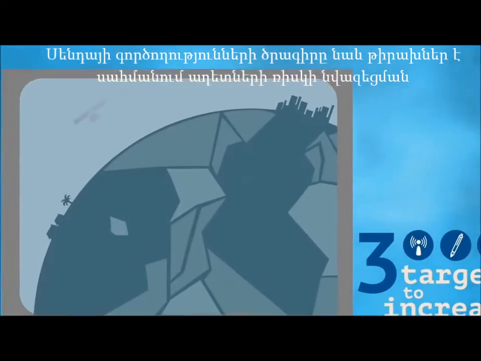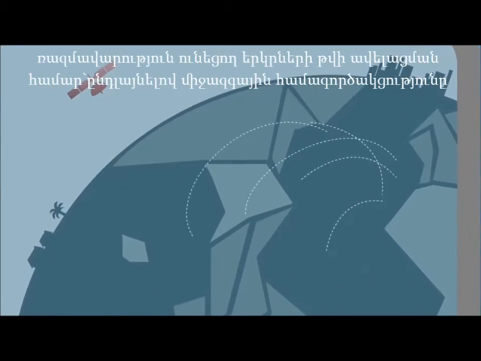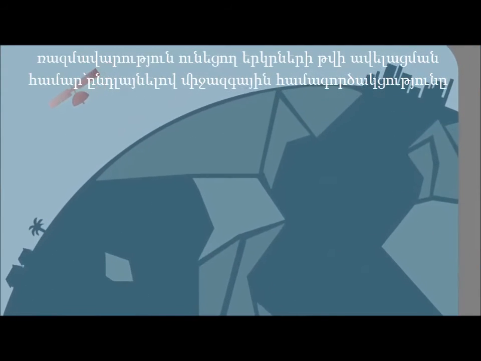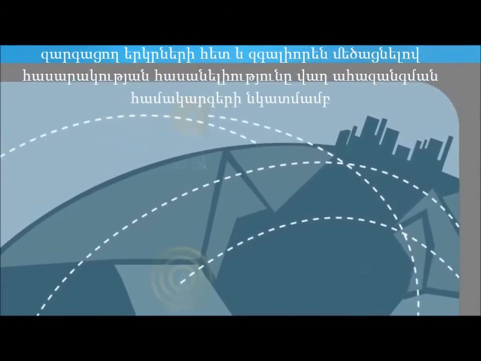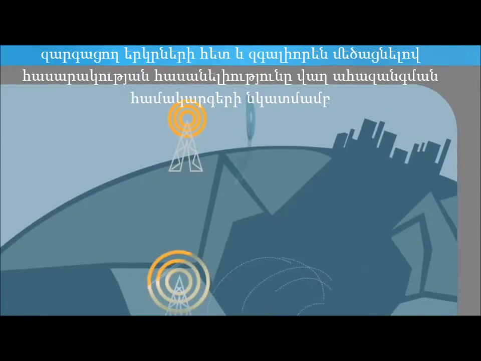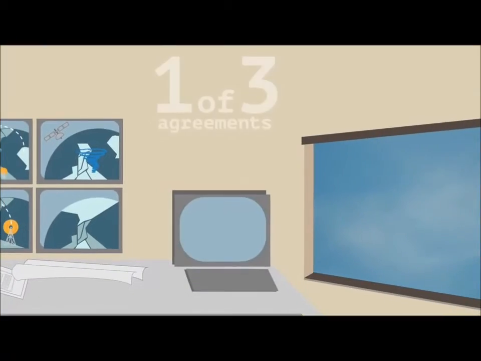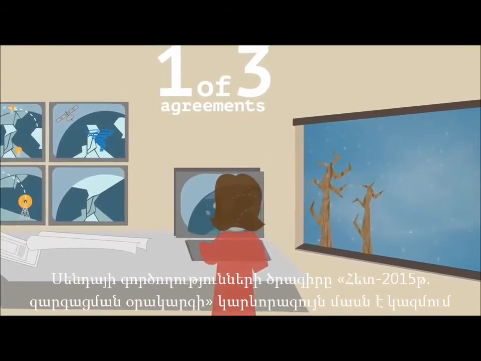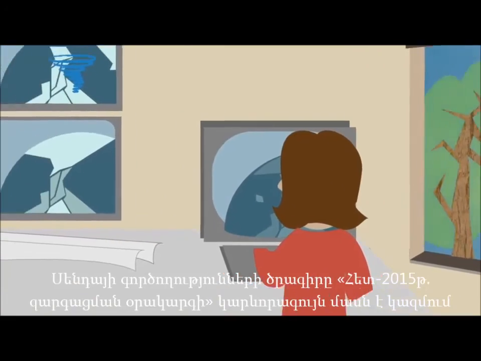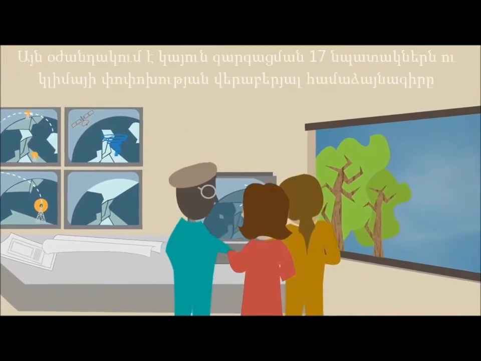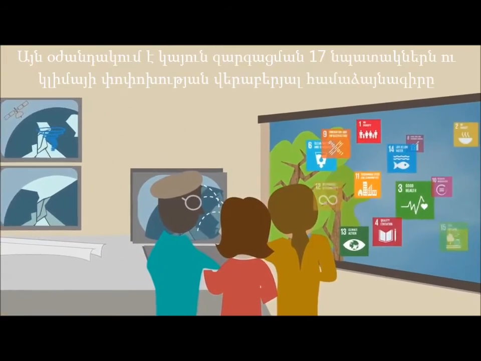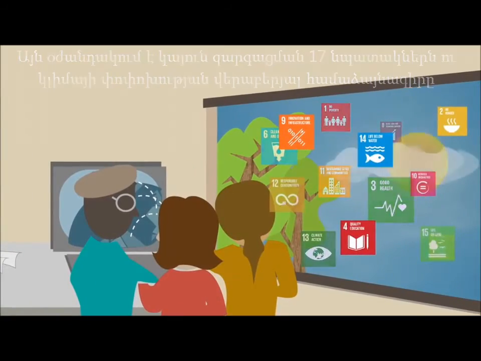The Sendai Framework also sets targets for increasing the number of countries with disaster risk reduction strategies, increasing international cooperation to developing countries, and substantially increasing public access to early warning systems. The Sendai Framework is a critical part of the post-2015 development agenda. It supports the 17 Sustainable Development Goals and the Climate Change Agreement.